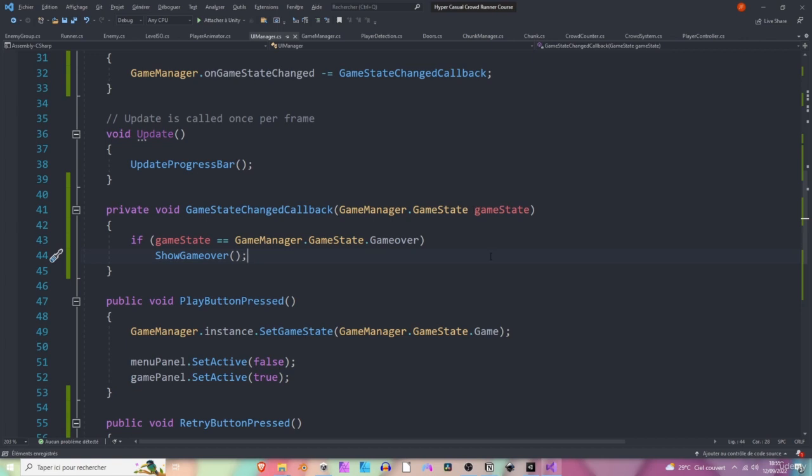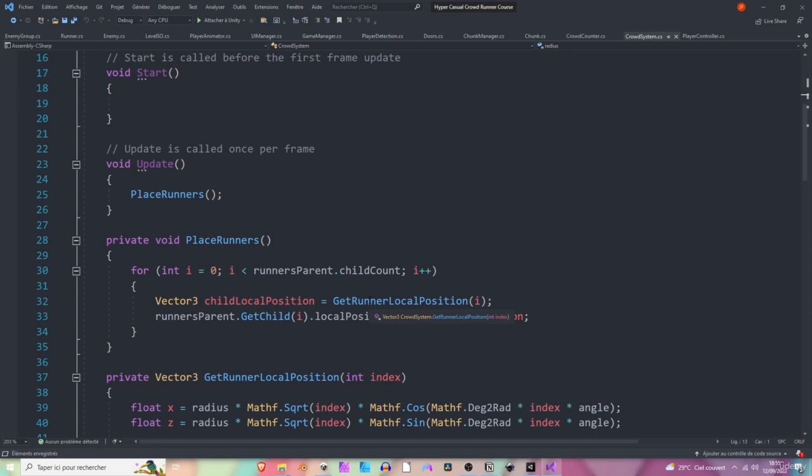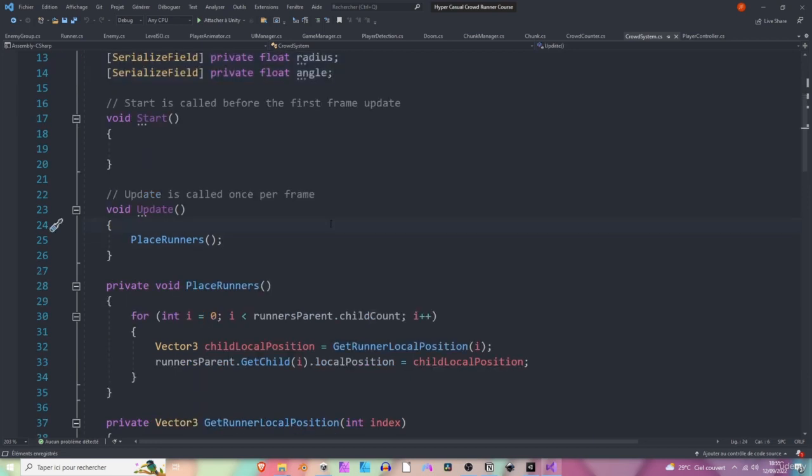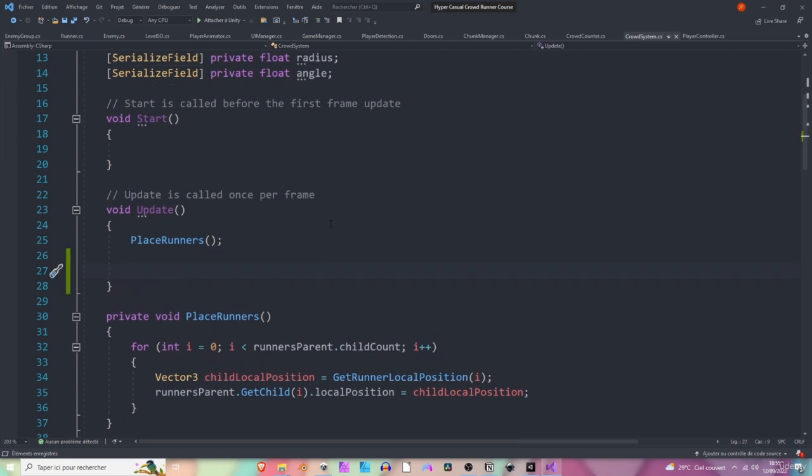Okay. So now that we can show the game over panel, we need some way to change the game manager's state. This is what we are going to do in the crowd manager. So let's open the crowd system right here. In the update method, we want to check if we have any more runners available or not.